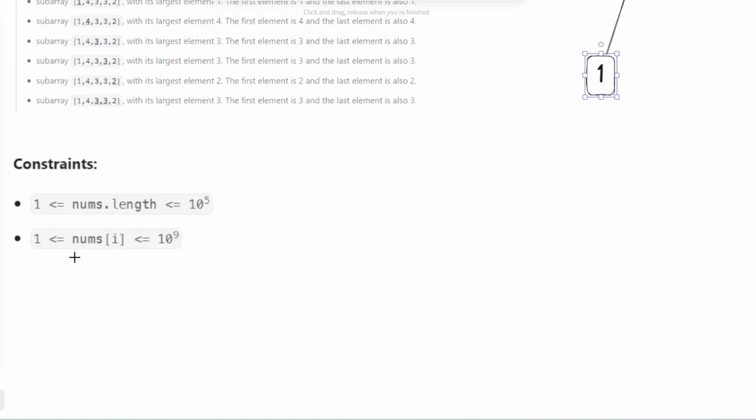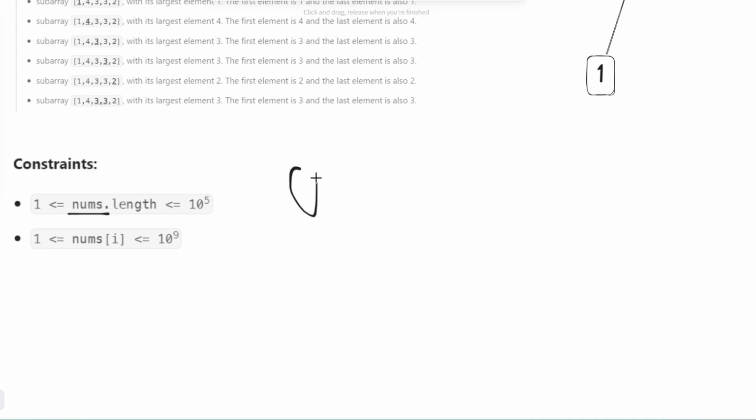Let's go to the constraint of the problem. So the number of elements in the array is between 1 and 10 to the fifth. So usually what this means is that you have to come up with an O of n or n log n solution, meaning that you only visit each element once somehow, or come up with a way to divide the problem in half somehow, right?